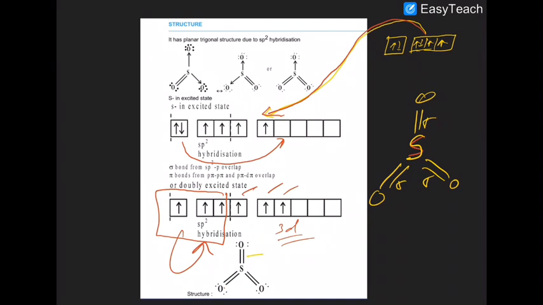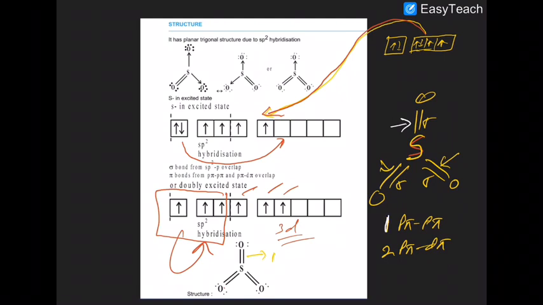One is a p pi bond and two are p pi d pi bonds. The yellow arrows are the p pi d pi bonds, and this white arrow is the p pi bond.